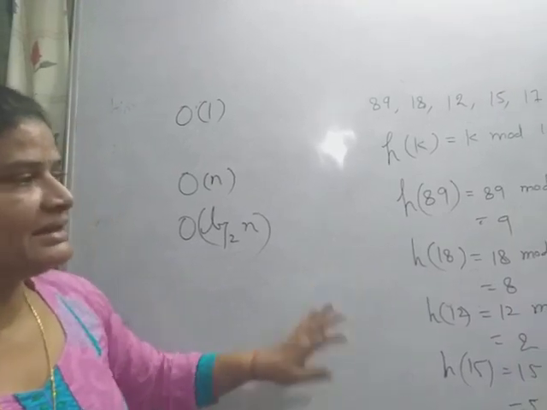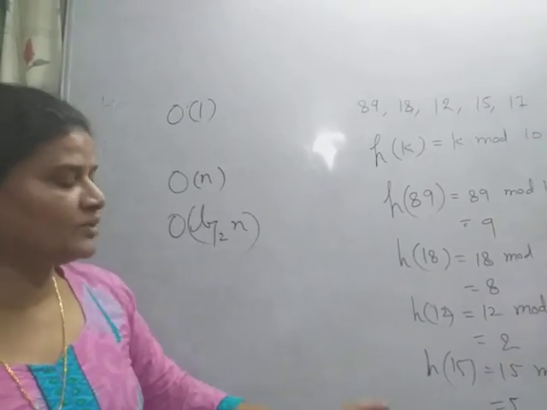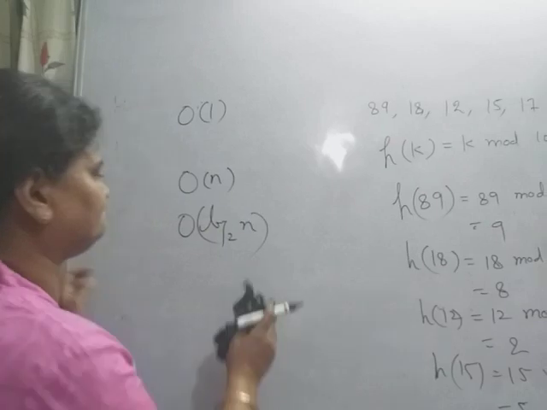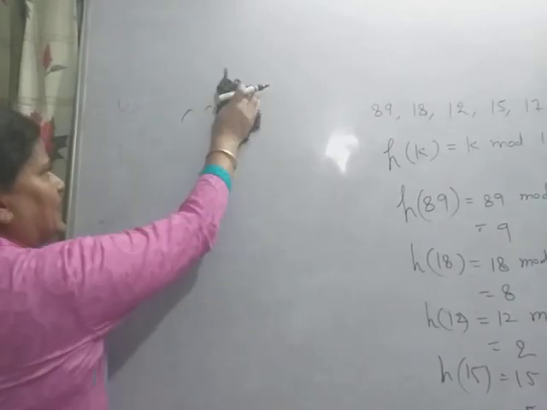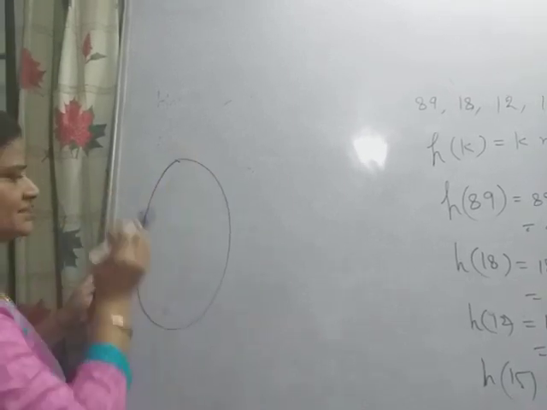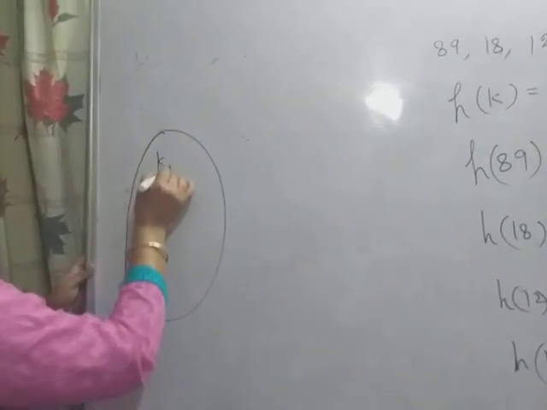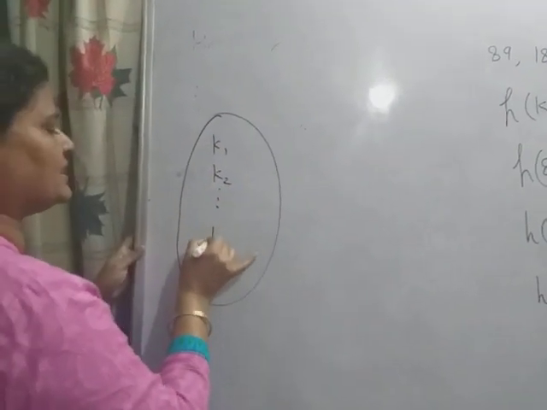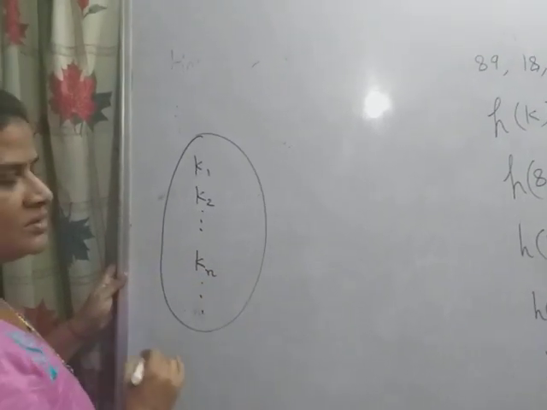So see here, when we are going to hash a number of keys, you can consider them as keys k1, k2, and so on, up to kn.